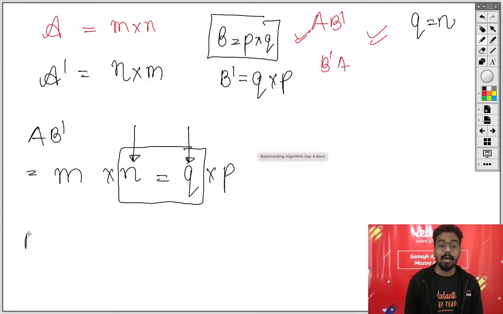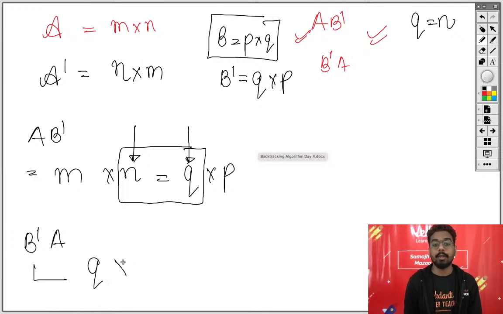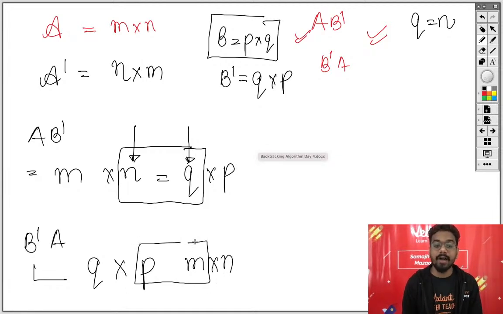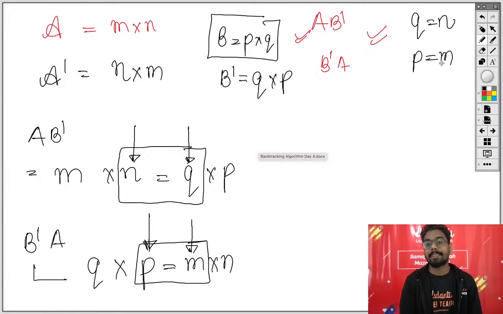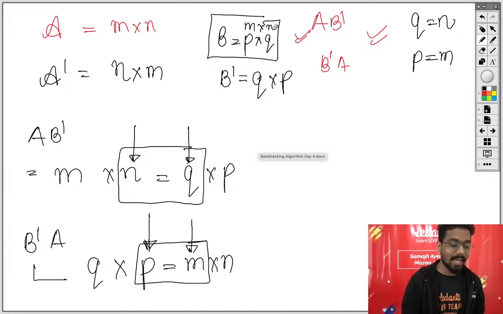अच्छा, इसके बाद क्या दिया हुआ है? B dash A is also multiplicable. What is B dash? B dash is Q into P. And what is A? A is m into n. If they are defined, then the columns of the first matrix have to be equal to the number of rows of the second matrix. So P equal to M. आई बात समझ में? तो यहां से ऑर्डर आ गया B का. B का ऑर्डर क्या बेटा? M into N. क्या ये बात क्लियर है? Q equal to N and P equal to M.